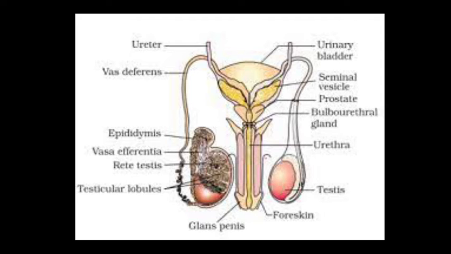Okay beta, if you talk about the male external genitalia, here we only say that one is penis. It is a male copulatory organ having erectile tissue and vascular spaces. When the male is sexually excited, these spaces fill with blood, causing the penis to erect. The tip of the penis is called glans penis, and this glans penis is covered with a smooth skin. We call it foreskin or prepuce.